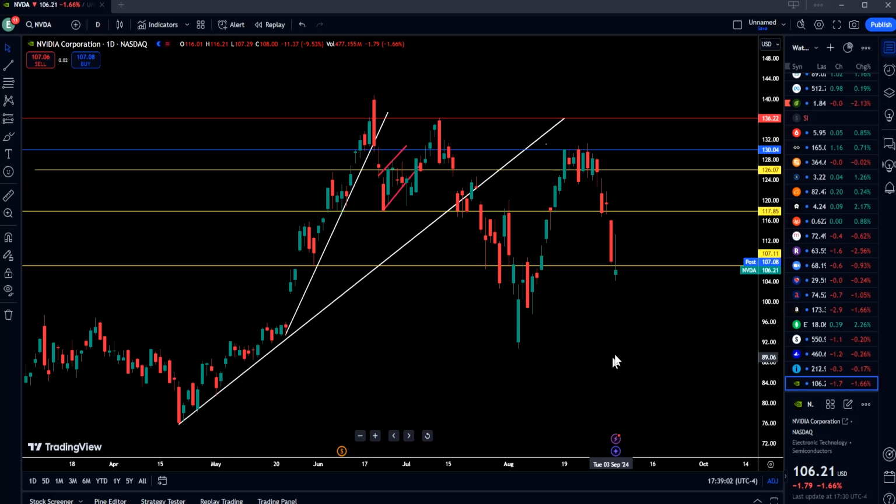What happened at the end? You can see this candle. There is a lot of sell pressure at the end. Sold off, and we did not hold this critical level of 107. That is the most bearish thing here on Nvidia stock. This candle not holding 107 and a lot of sell pressure at the end.